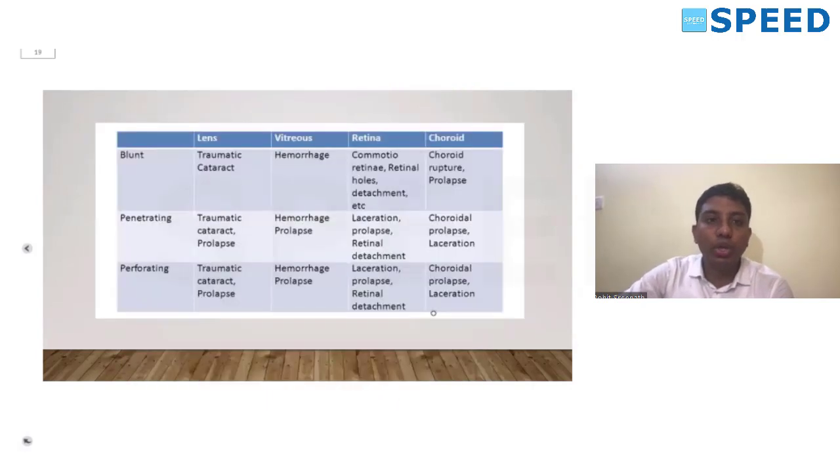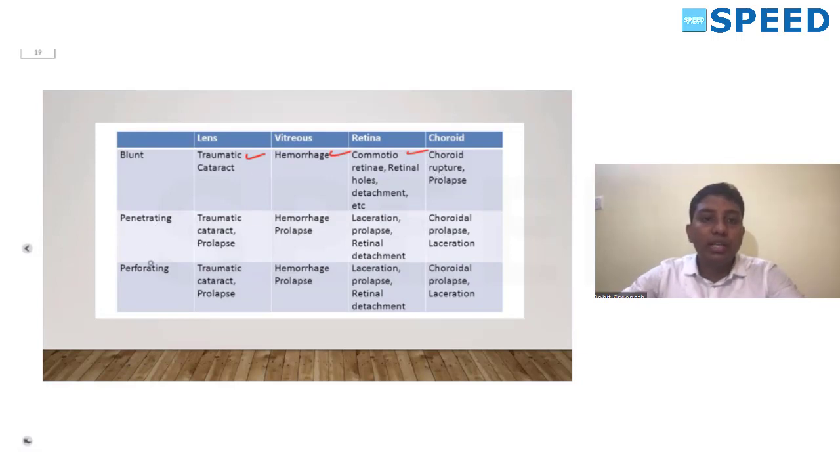So quickly we'll go through that. A blunt injury in the eye can cause, in the lens, a traumatic rosette cataract. It can cause a vitreous hemorrhage, commotio retinae, retinal holes and retinal detachment can be there. There can also be a choroidal rupture and choroidal prolapse.